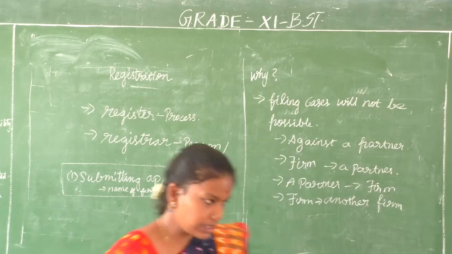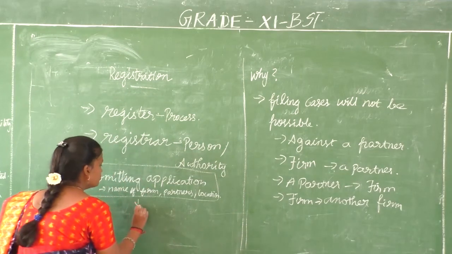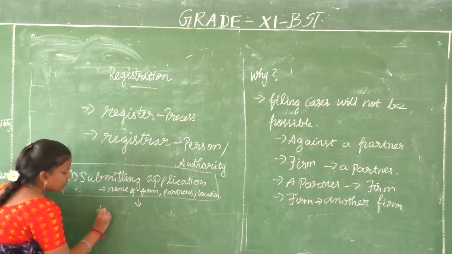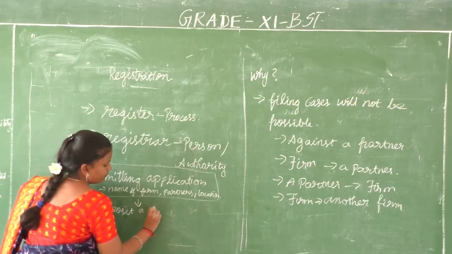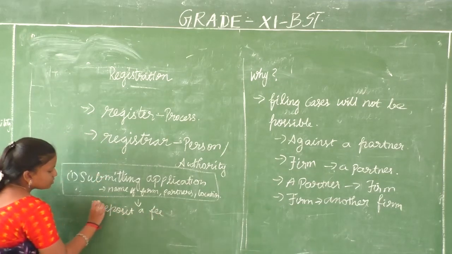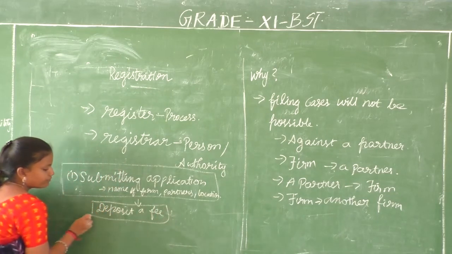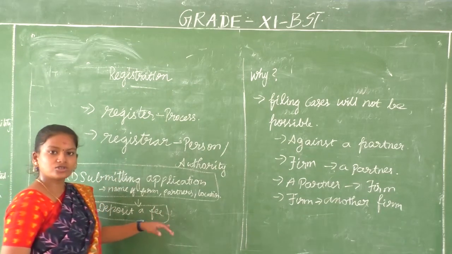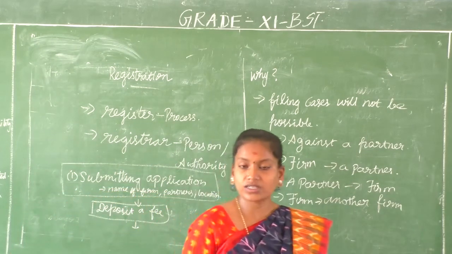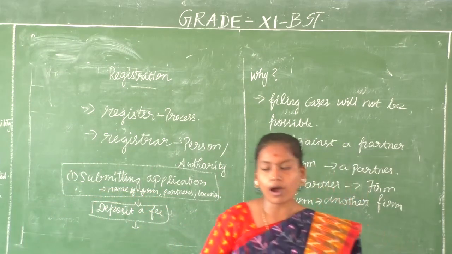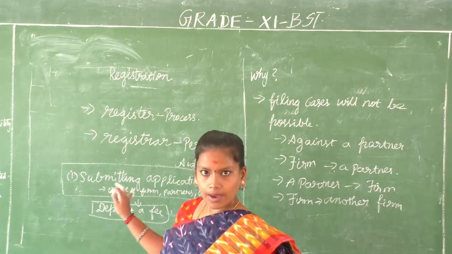And then you have to deposit a fee. For registering a firm, you have to deposit a fee with the registrar of firms, and then the registrar will approve your application. You have given an application, right?